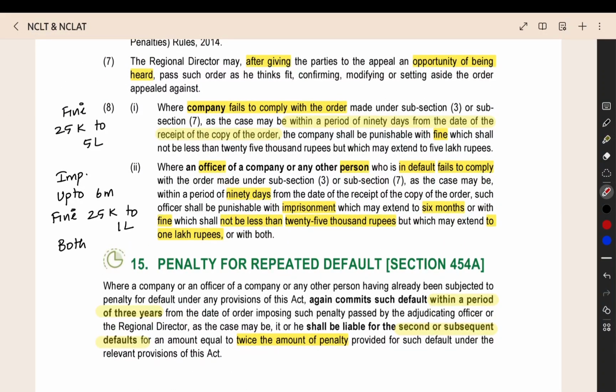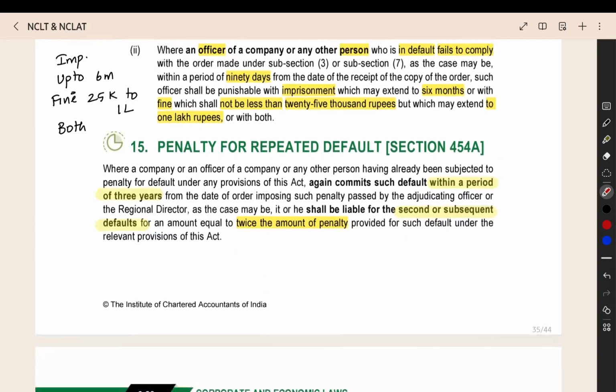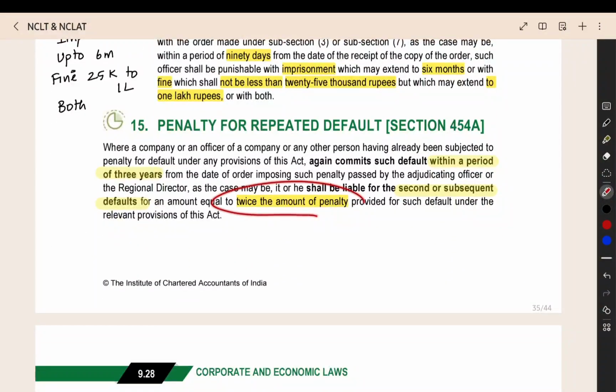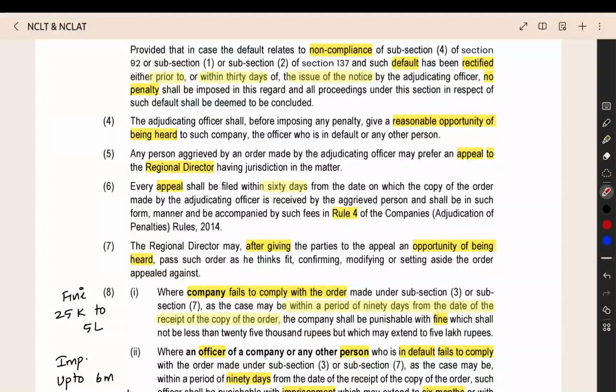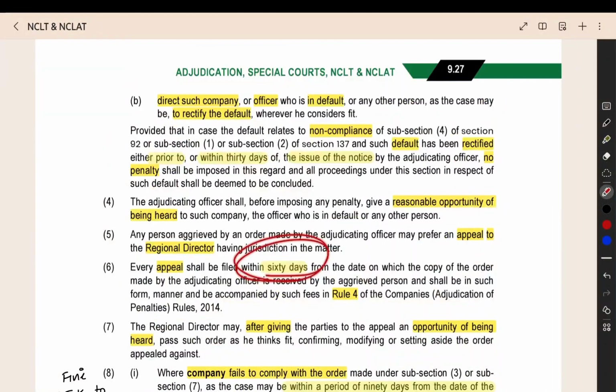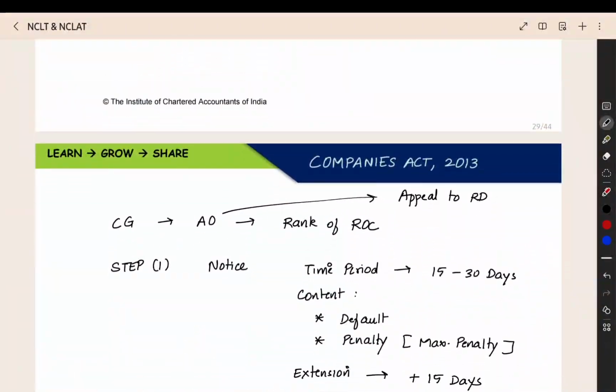So this is the thing here. If you are not following the order given by the adjudicating officer or the regional director, then for repeated default, if you are doing a repeated default, then 2 times the amount of penalty will be given. So that also they have given here. When you are going to the appeal to the regional director, you have 60 days of time. That also we can note above. So this is the entire provision of the adjudicating officer.